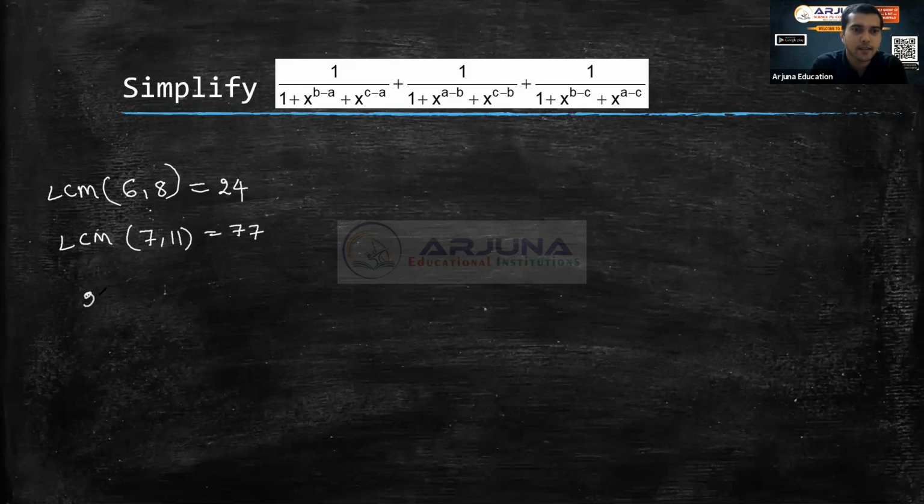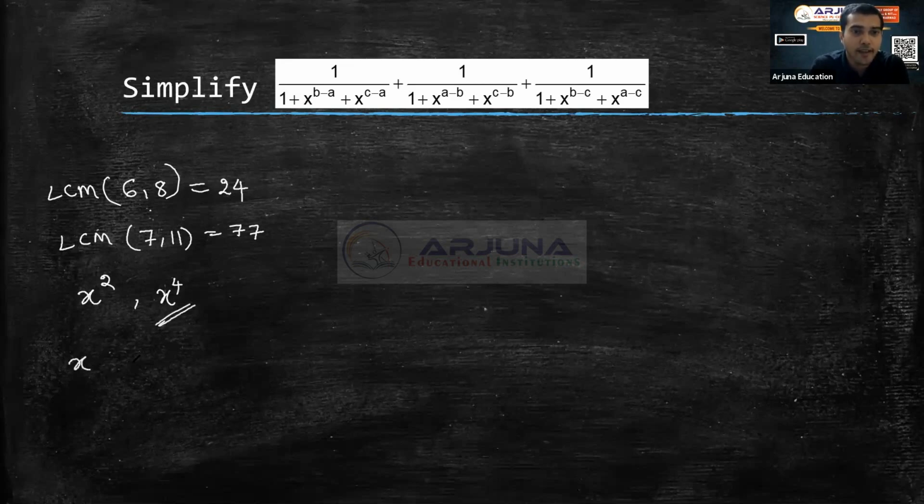2 pi? Before coming to pi, I will discuss in terms of variables. So what is LCM of x square and x power 4? X power 4. Yes, the answer is x power 4. Simple.